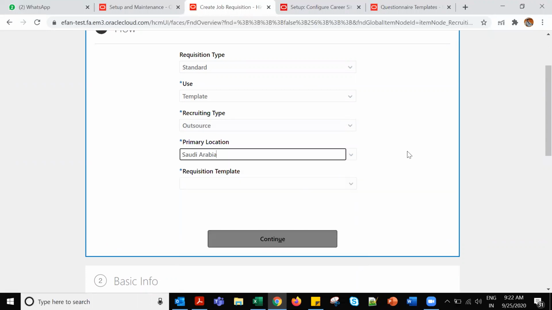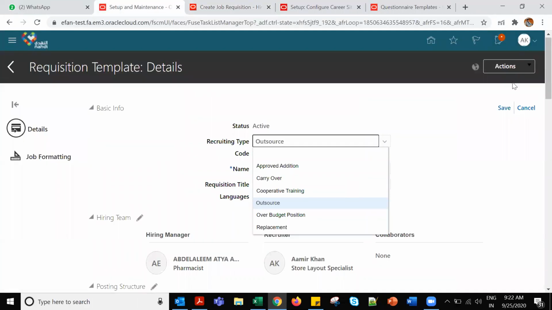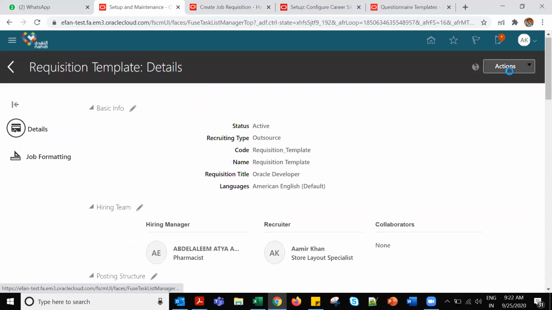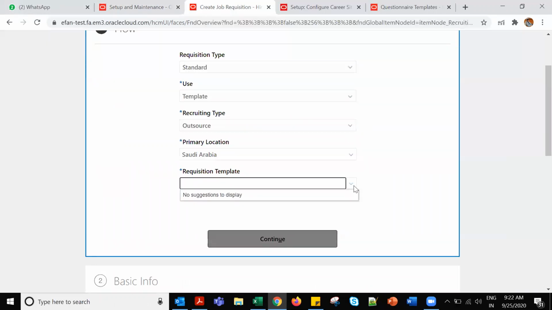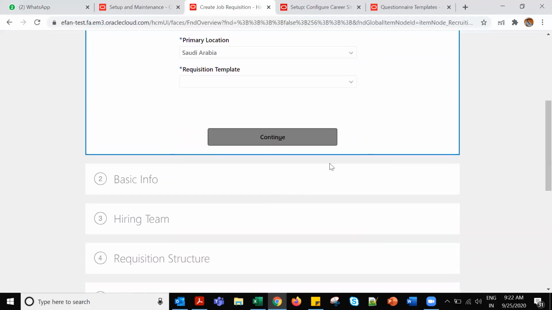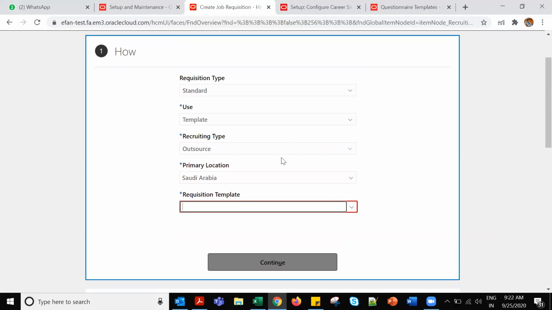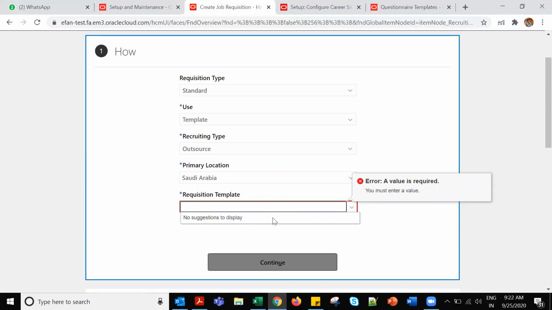Yeah, your observation is correct. So we should find ours here. Still not showing. It's already active, right? Yeah, it's already active. And why is it not showing? Not even a single one it is showing. I think there are some setups they have restricted or what. Check. Maybe they don't want any templates to work. That's why they have stopped this template. I have to verify what is the setup which is stopping it, because not even a single one is showing.